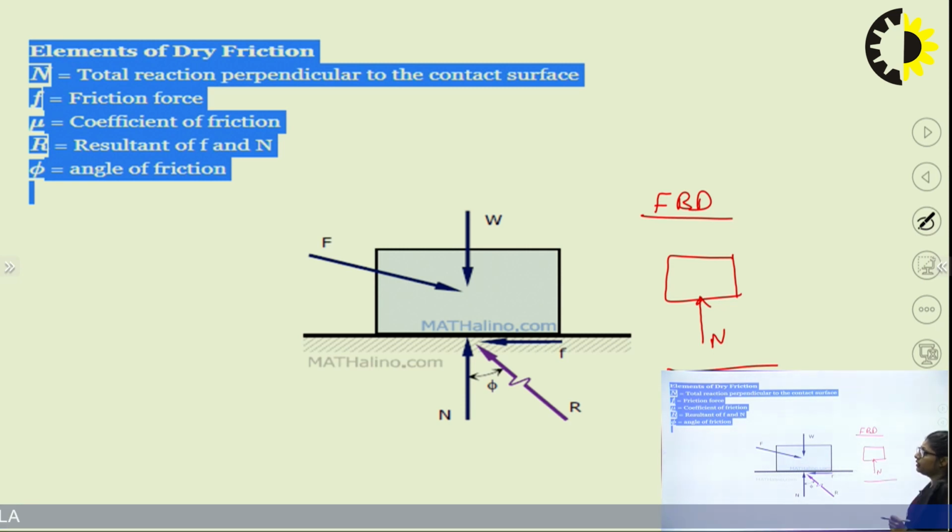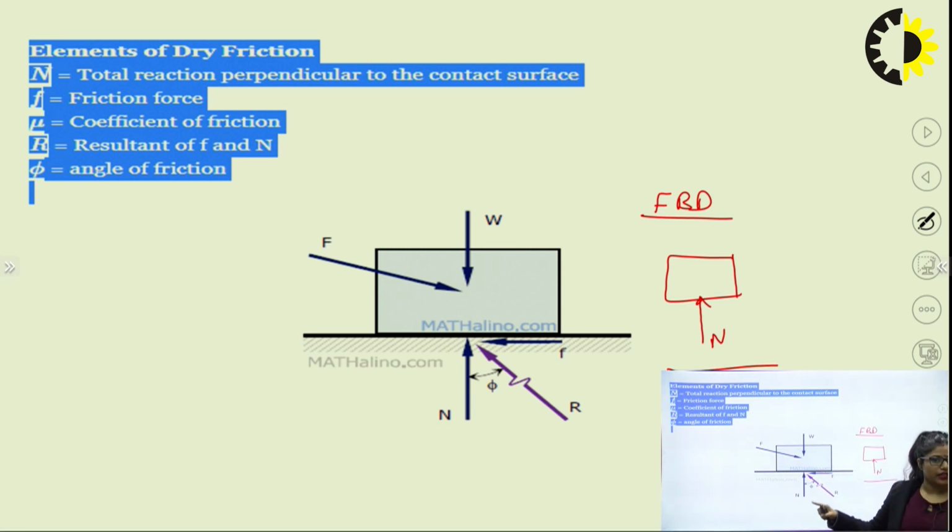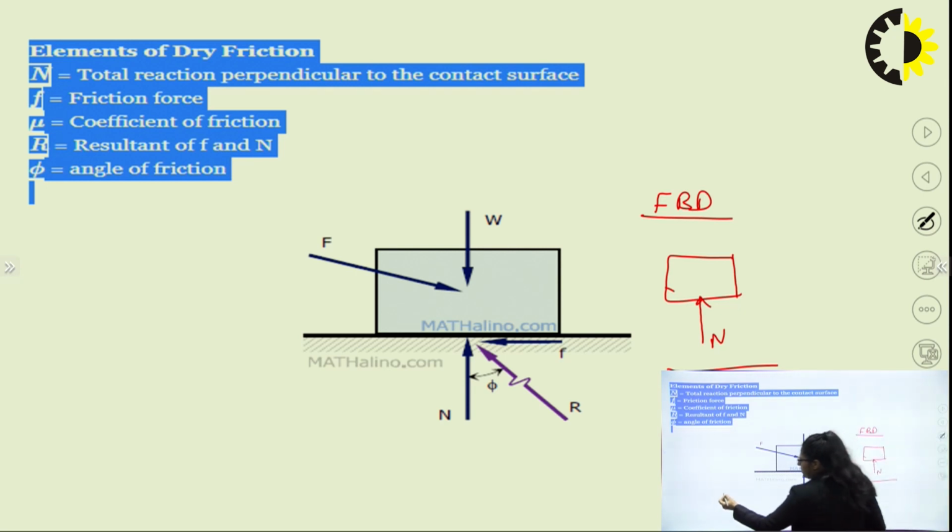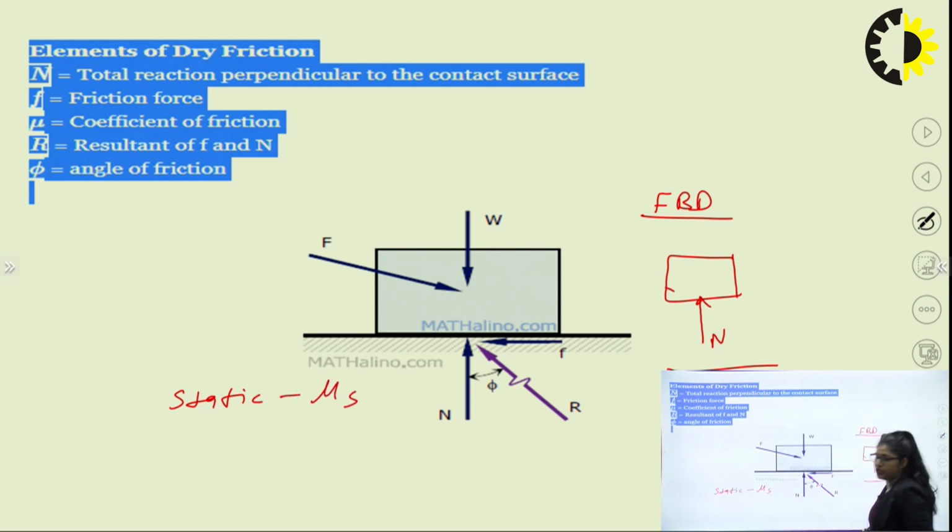I know that if I am talking about friction, it is compulsory that this body is trying to move. If this body is trying to move in a particular direction, or is in moving condition, the coefficient of friction is mu k. If the body is in static condition, it is subjected to mu s.